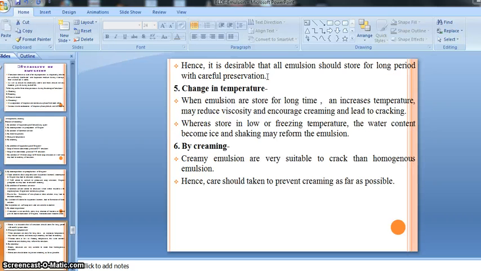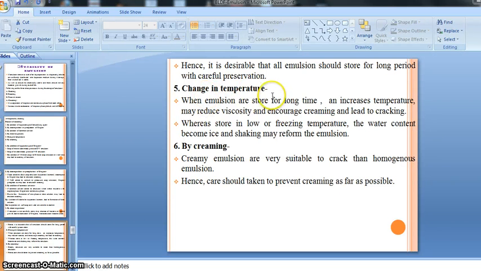So during storage we need careful preservation, by preventing microbial growth, right? So in this way we can overcome our separation or cracking problem, right?